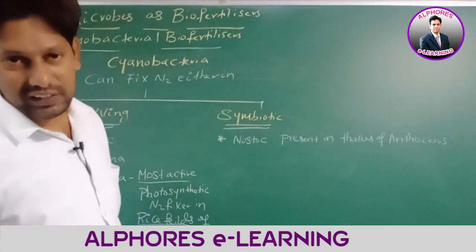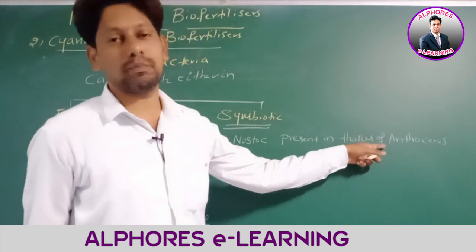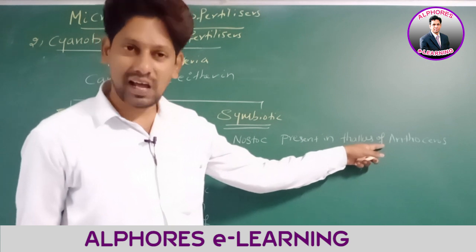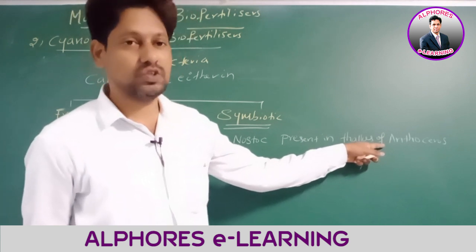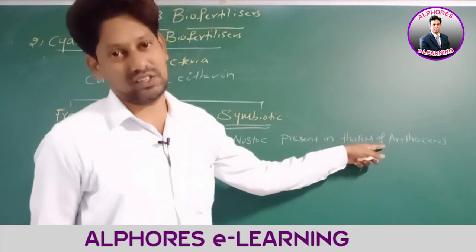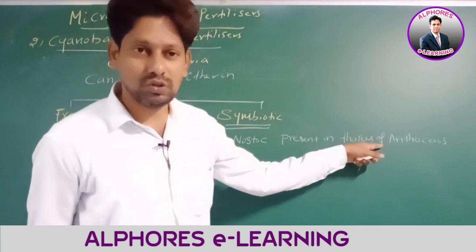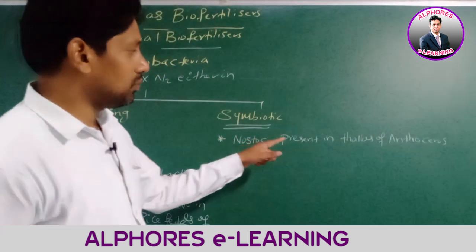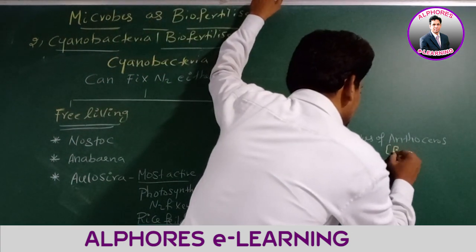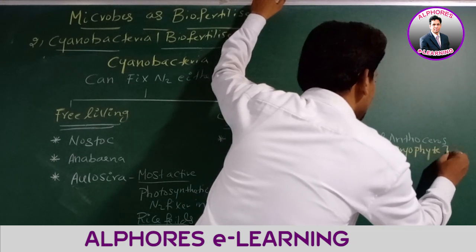We already read in first year, this Anthoceras comes under class Anthoceratopsida, whose common name is hornworts. Hornworts come under bryophytes. I am not saying bryopsida, I am saying bryophytes. Is it okay? Right. Therefore, Anthoceras is a bryophyte.